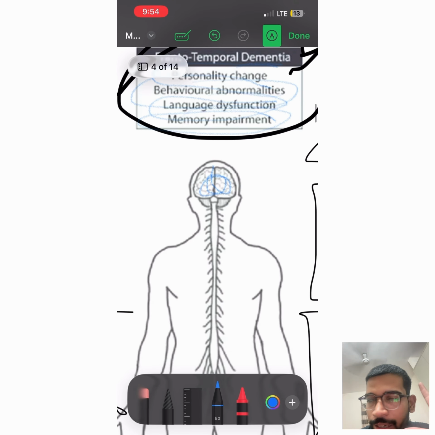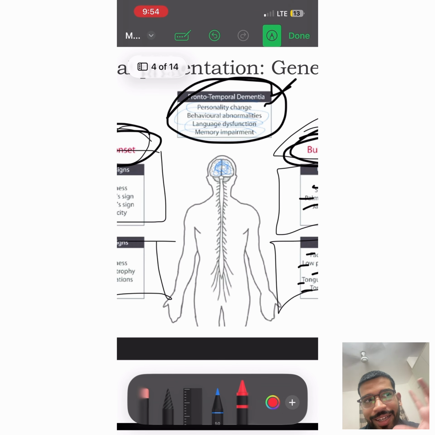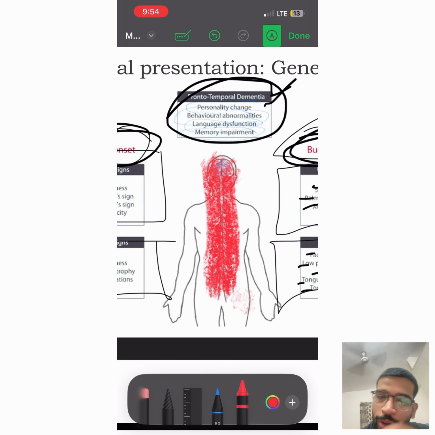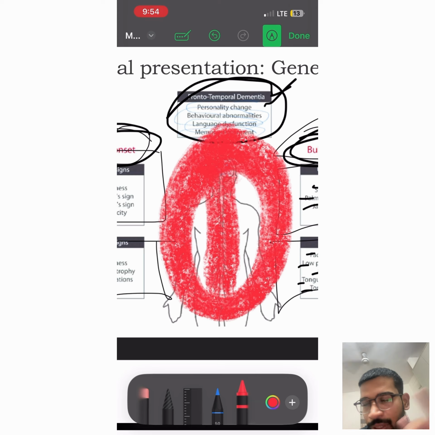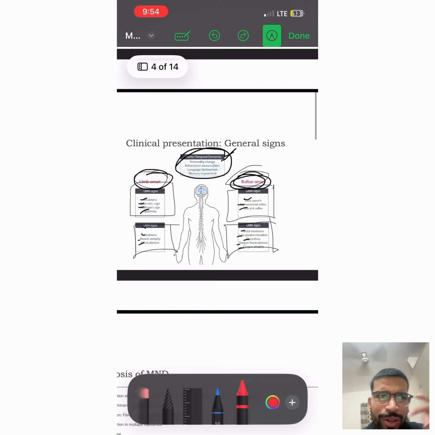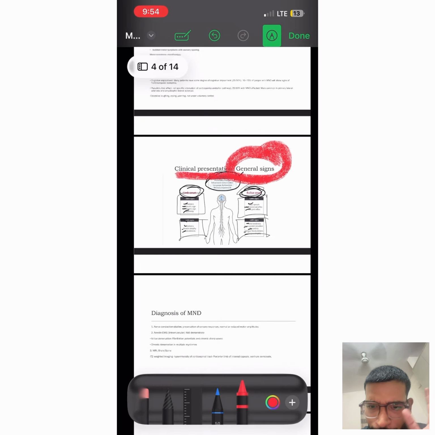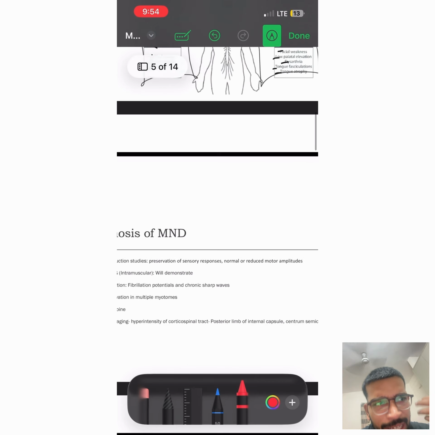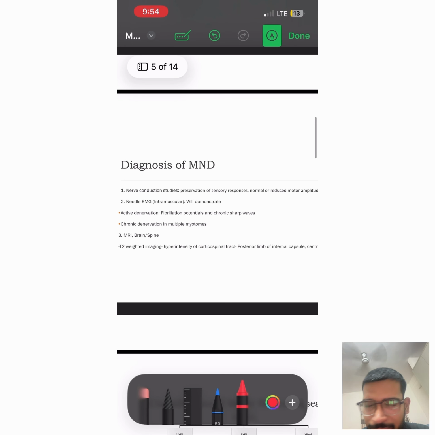So in this, there are four areas involved mainly: the bulbar area, cervical area, thoracic area, and the lumbosacral area. There is simultaneous upper motor neuron and lower motor neuron involvement with progressive weakness that excludes the alternative diagnosis. So mainly we go for the electrodiagnostic testing which needs to be done. If three of four areas are involved, that's definitely ALS. If two of four areas are involved, that's probable ALS. And if only one area of four is involved, that's possible ALS. The four areas we have discussed are bulbar, cervical, thoracic, and lumbosacral.